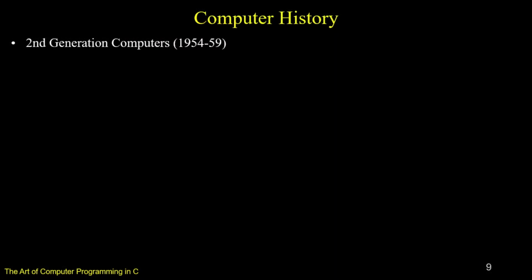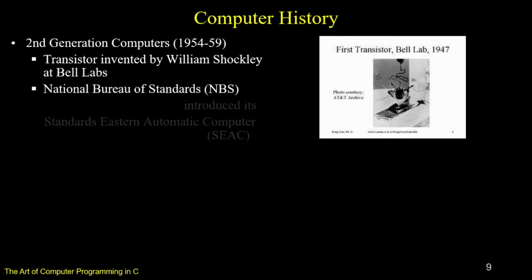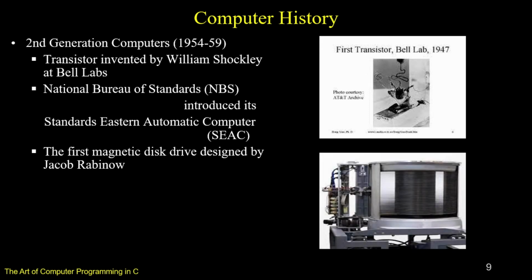Second generation of computers is marked with the invention of transistor by William Shockley at Bell Telephone Lab. AT&T achieved the success in 1947. National Bureau of Standards introduced its Standard Eastern Automatic Computer, SEAC as it was known. The first magnetic disk drive was designed by Jacob Rabinow, the first disk drive.